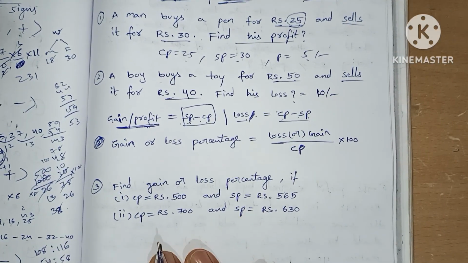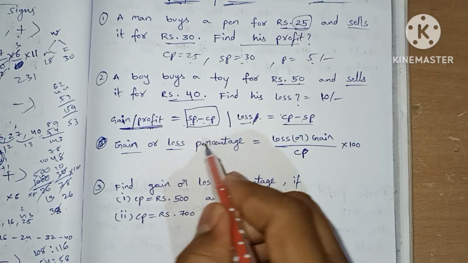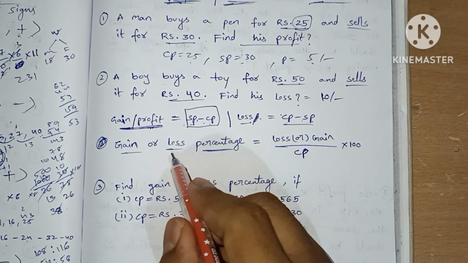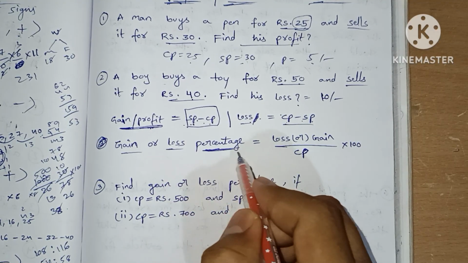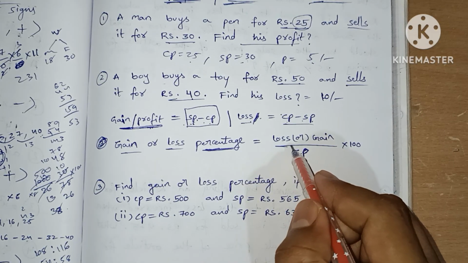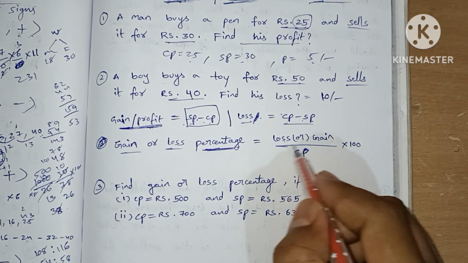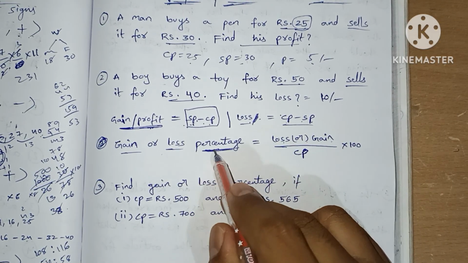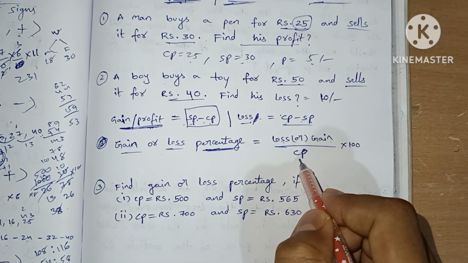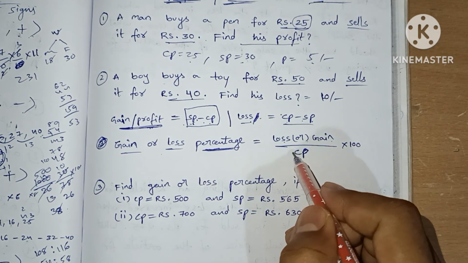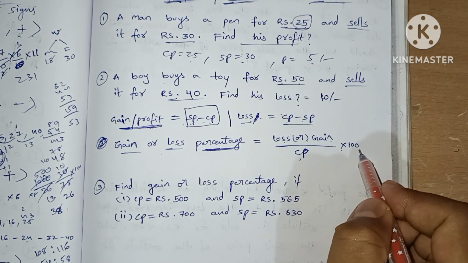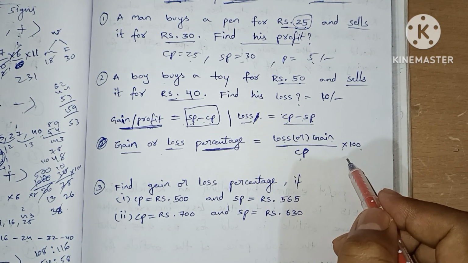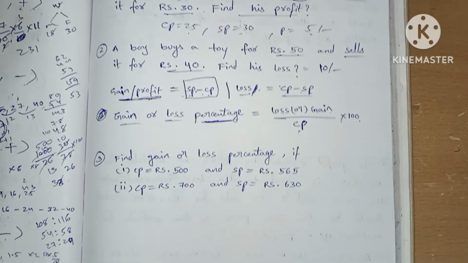Now what is gain or loss percentage? To find the gain or loss percentage, the formula is loss or gain. This loss or gain depends on cost price only, so we put cost price in the denominator, into 100. So this is the formula. Let's understand through the questions.